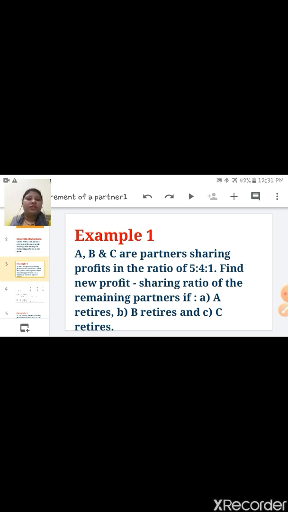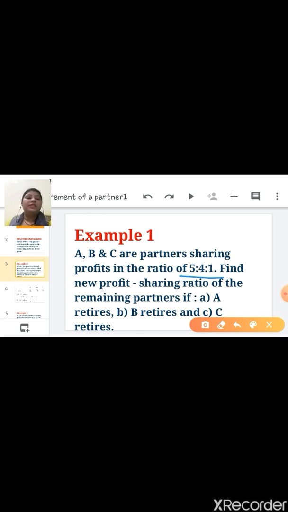Example: A, B, C are partners sharing in the ratio 5:4:1. You have to find out the new profit sharing ratio, and here there are 3 cases.